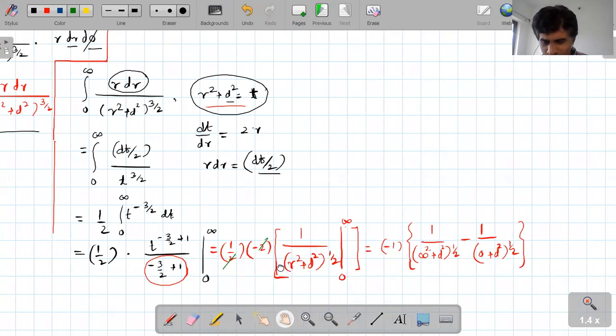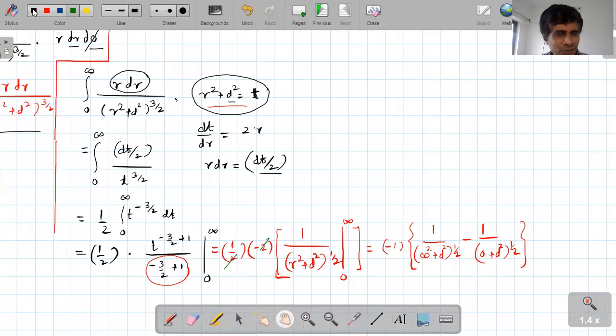Okay, so this can be written as, we can write, minus 1, and what is infinity square plus d square? D is very small as compared to infinity square. Again, infinity square raised to half is infinity, and 1 upon infinity is 0.